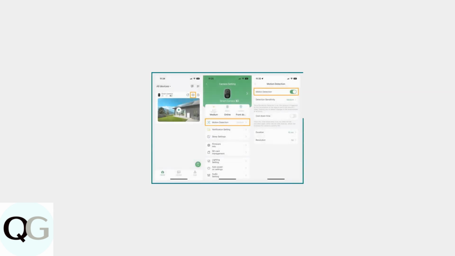To maximize recording time on your VicoHome camera, understanding the available settings is crucial. The recording duration can be adjusted within the VicoHome app, and there are important differences between camera types. Navigate to the motion detection settings in your VicoHome app. This is where you'll find the recording duration options that control how long your camera records when motion is detected.